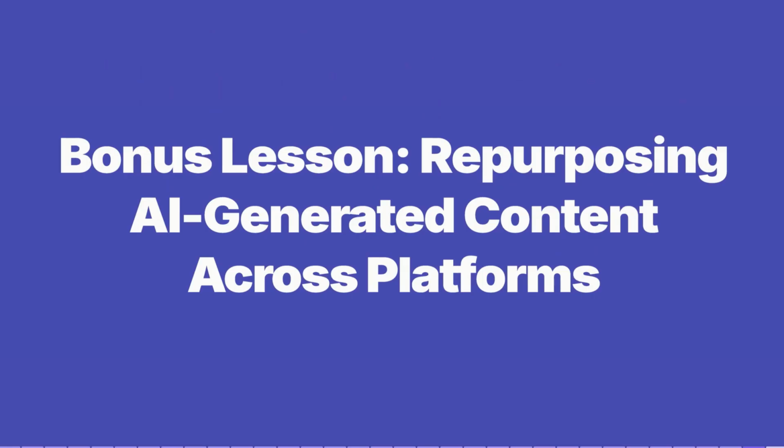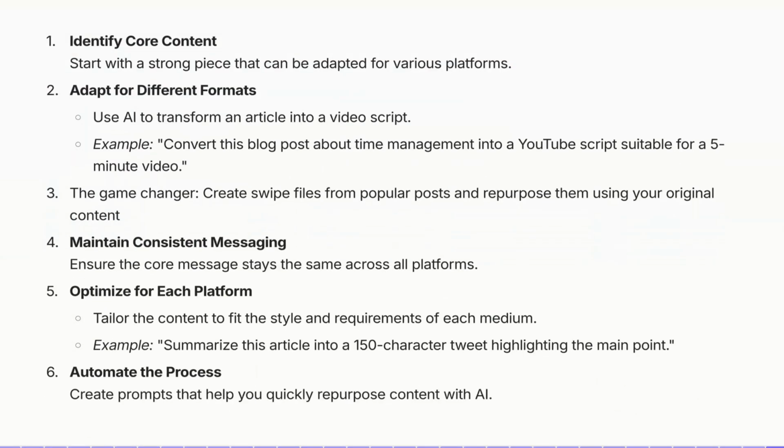So we just went over the main ways we can use AI content, but let's jump into a quick bonus lesson. This is repurposing AI generated content across all platforms. Again, we want to identify our core content piece, which could have been from a YouTube video, a blog post, an email newsletter, or even a short form video. We can then adapt that for different formats such as tweets, threads, LinkedIn posts, and it's really powerful when it's usually coming from a long form content piece.